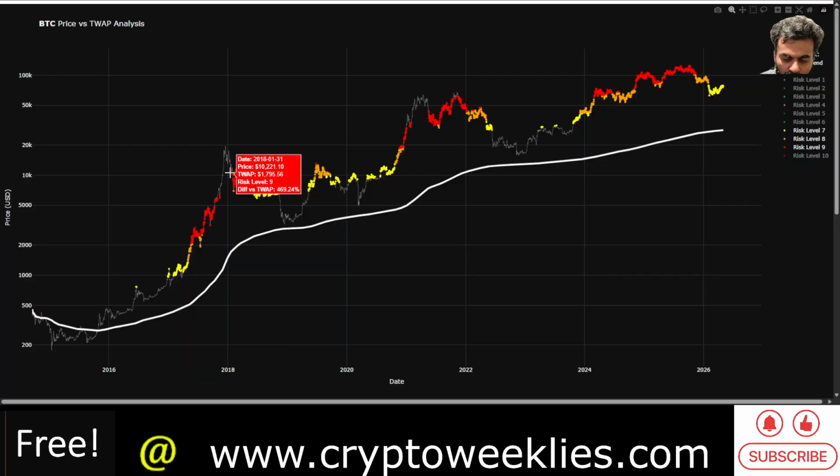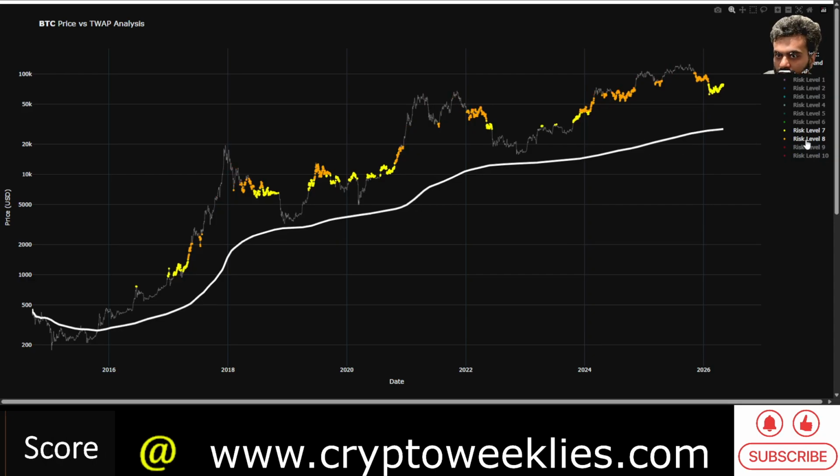This is late January 2018. Price was at around 10k. Early January 2018 is where the peak occurred, late 2017, early 2018, at 15k. The price capitulated towards the end of 2018 to about the 3k level.